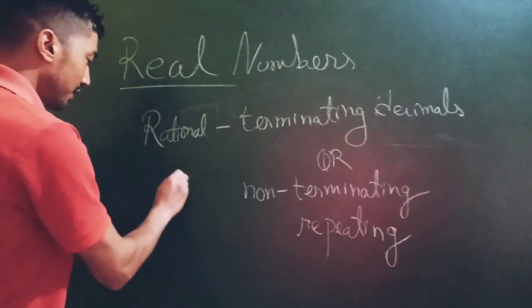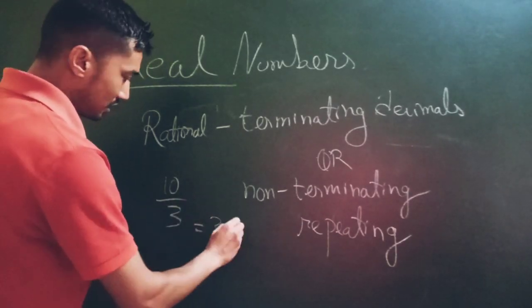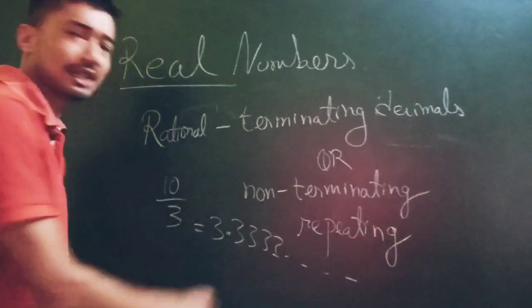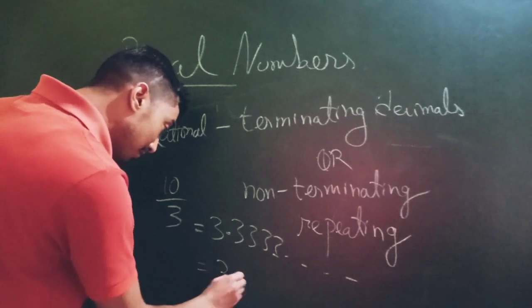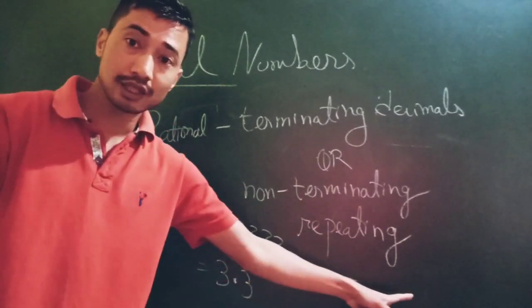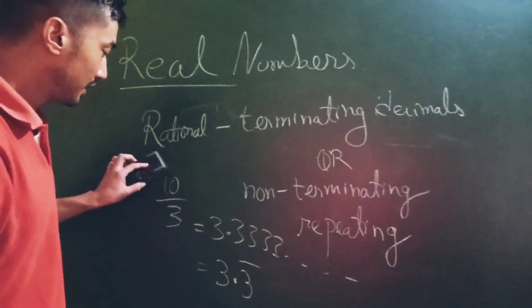Example, when you divide 10 by 3, you get 3.3333. You go on dividing, you're just going to get that only. So we can write it as 3.3 bar. So that's a non-terminating, repeating decimal. Right.